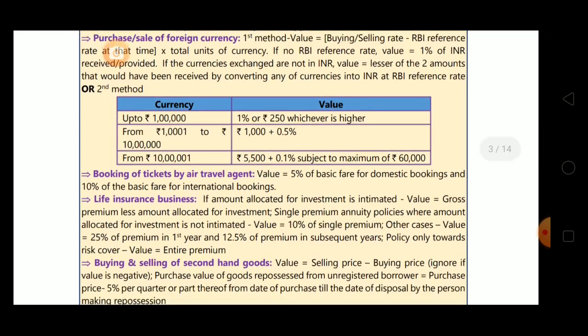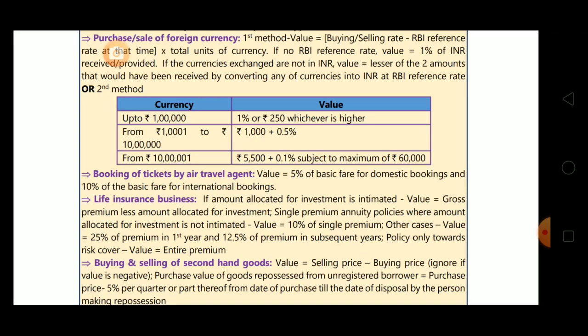Second method. Second method is, if the currency value is up to 1 lakh, then value will be 1% or 250, whichever is higher. If currency value is from 1 lakh 1 to 10 lakhs, means for next 9 lakhs, it will be 1000 plus 0.5%, means 0.5% of 9 lakhs.